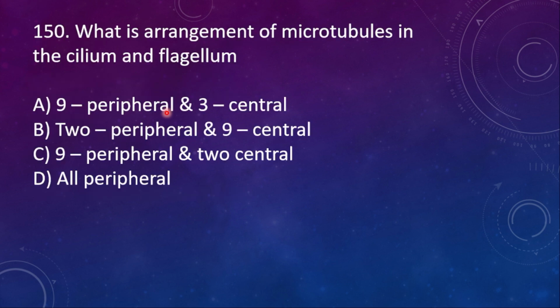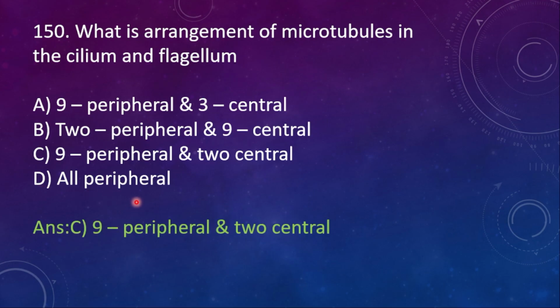Next question, 150. What is the arrangement of microtubules in the cilium and flagellum? A, 9 peripheral and 3 central, B, 2 peripheral and 9 central, C, 9 peripheral and 2 central, and then D, all peripheral. Here the correct option is 9 peripheral and 2 central. 9 plus 2 condition you will be fine.